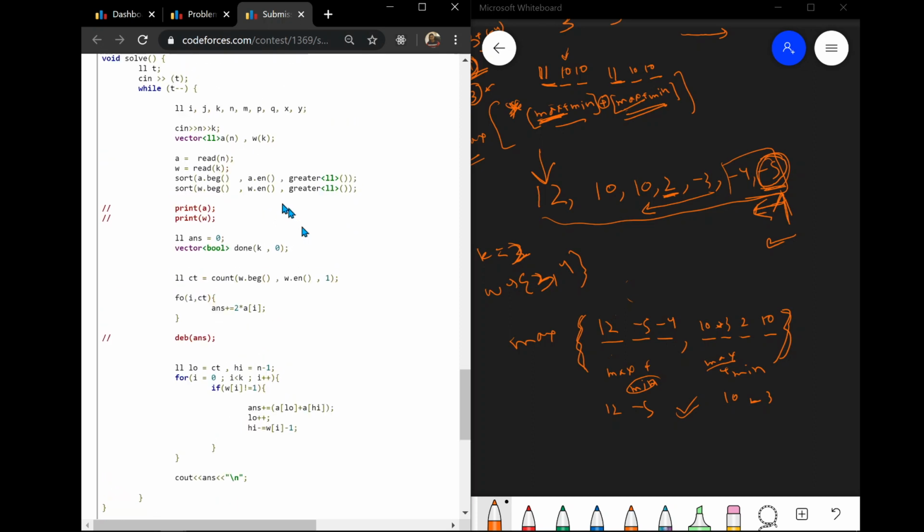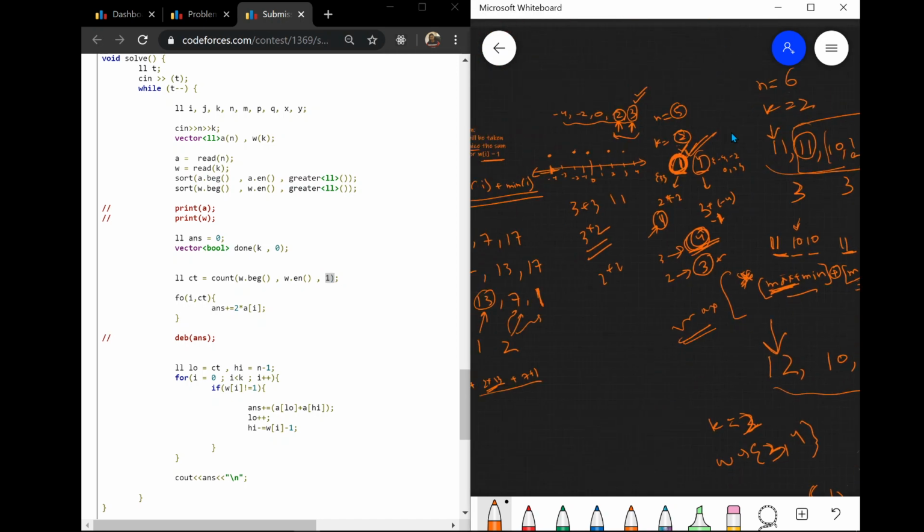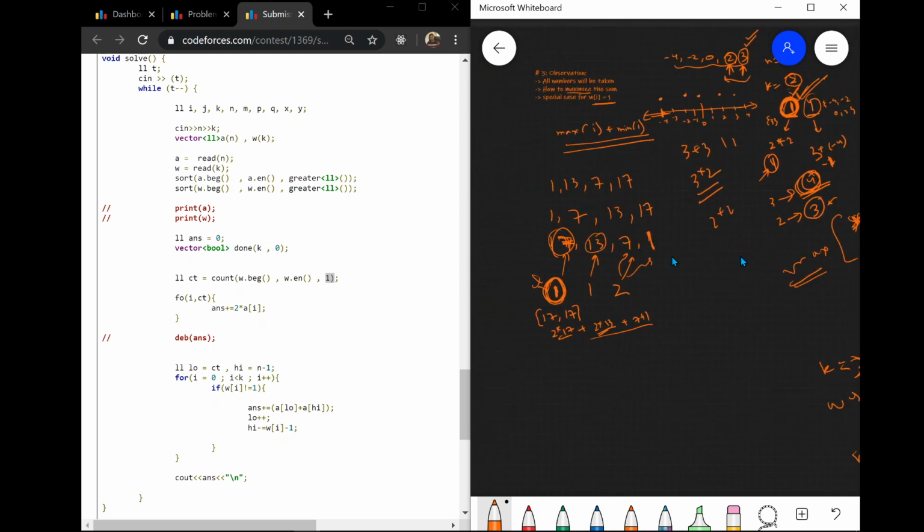So here is the code. We are taking the input of A, that is the numbers, and W's. Then I am sorting in decreasing order, like this: 12, 10, 2, -2, -4, -5, both A and W's. And then this is not used. I am just counting the number of ones. So ones here is the special case which we just discussed.